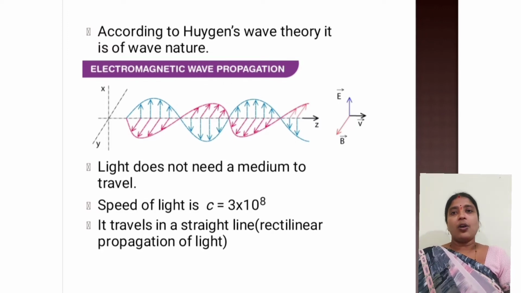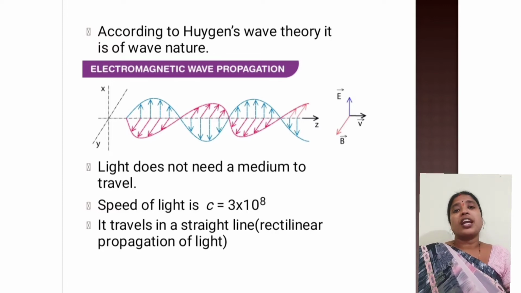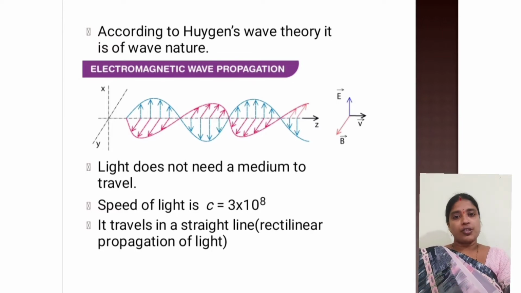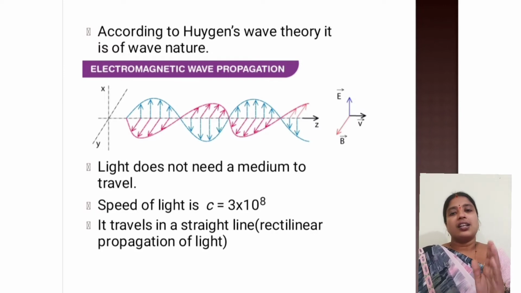Okay, now so light has dual nature. I hope this is clear to you. Light has dual nature. For some phenomena like reflection and refraction, it exhibits its particle nature. It behaves as if it is made up of particles. But for some other phenomena like interference and diffraction, it behaves in the form of waves. So Newton's corpuscular theory and Huygens wave theory tell us that light has dual nature.